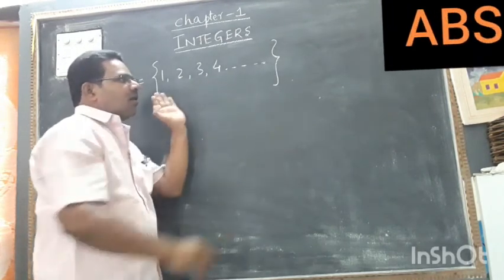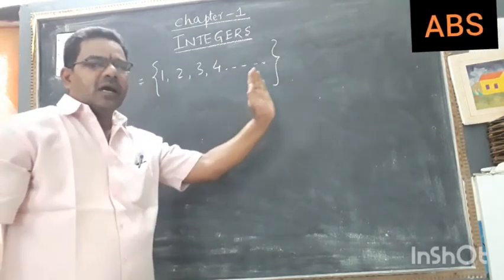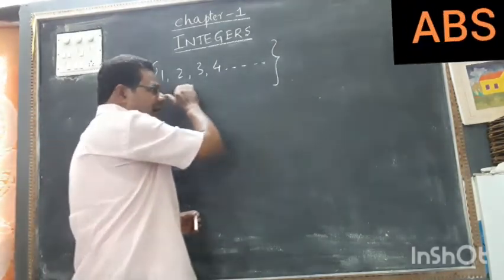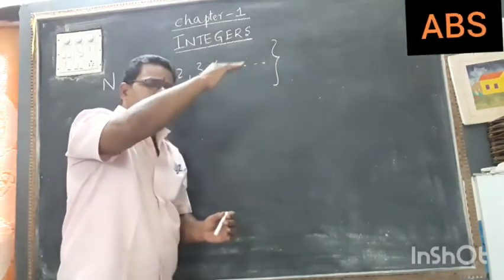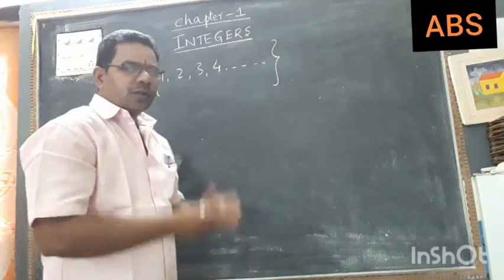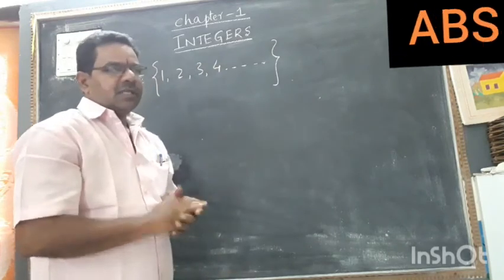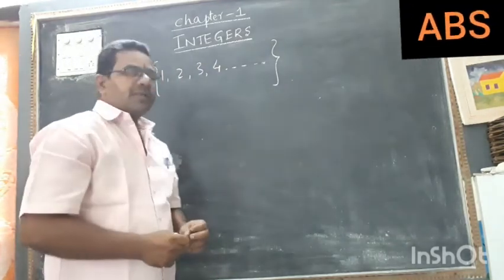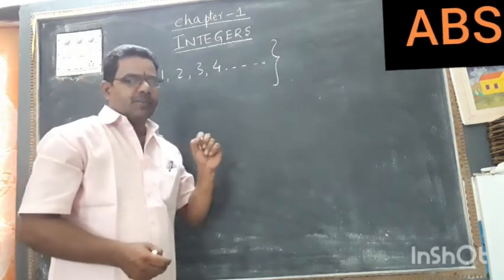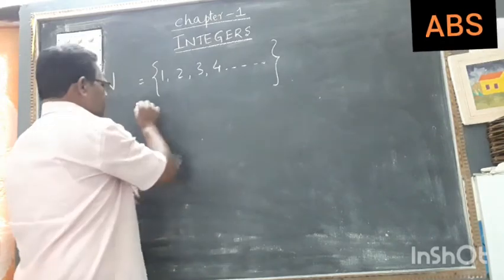Like that, all the numbers are in increasing order. So the smallest is this one, and it goes on and on, and finally you get unlimited numbers. Those are the biggest numbers. That's why in the set of natural numbers, we don't have any largest number. We have only the smallest number.